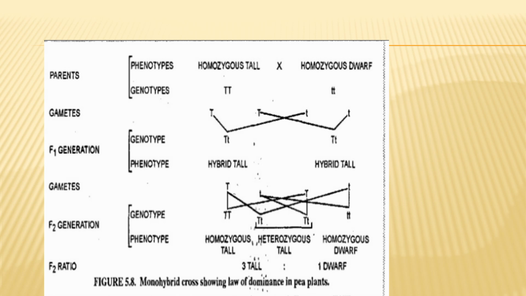Here we are showing a homozygous tall and a homozygous dwarf. They will produce heterozygous offspring, meaning hybrids. They will produce hybrid combinations, and hybrids will produce different ratios with homozygous genotype and heterozygous genotype.